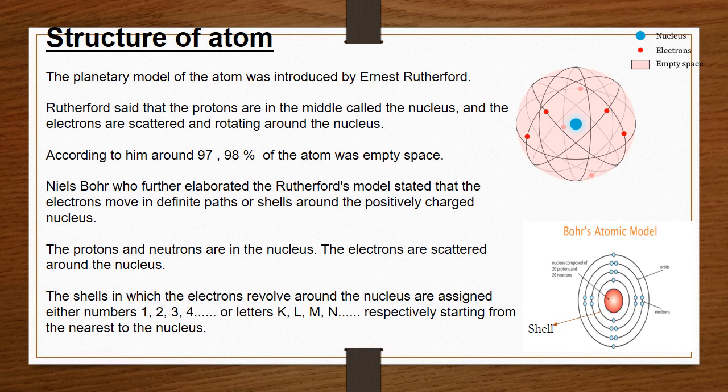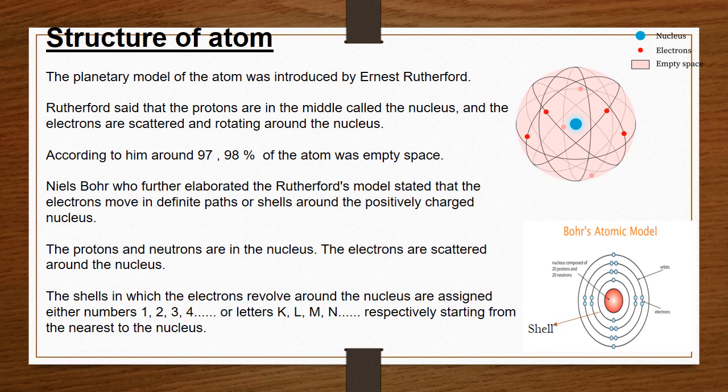The protons and neutrons are in the middle, in the nucleus. The electrons are scattered around the nucleus, as I told you earlier. The shells in which the electrons revolve around the nucleus are assigned either numbers 1, 2, 3, 4 or letters K, L, M, N respectively, starting from the nearest to the nucleus.